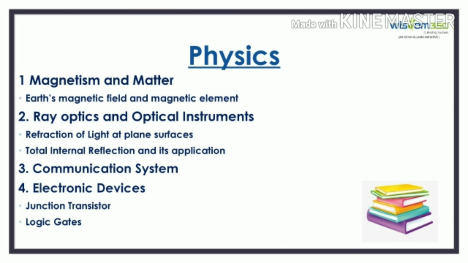Talking about physics, we can see that Earth's magnetic field and magnetic element have been removed from magnetism and matter. From ray optics and optical instruments, refraction of light at plane surface, total internal reflection and its application have been removed. Communication system has been removed completely, and as far as electronic devices is concerned, junction transistor and logic gates are the topics that have been removed.